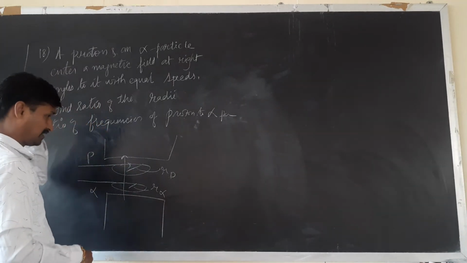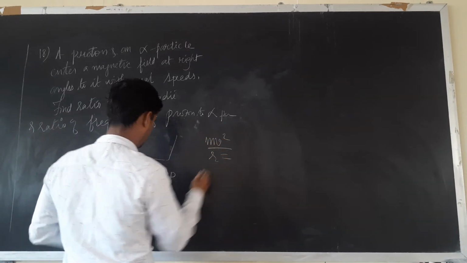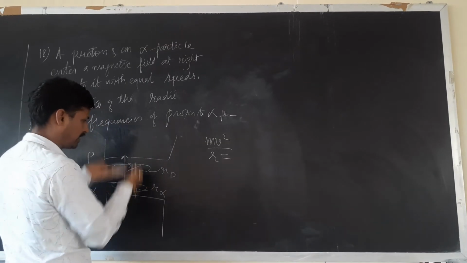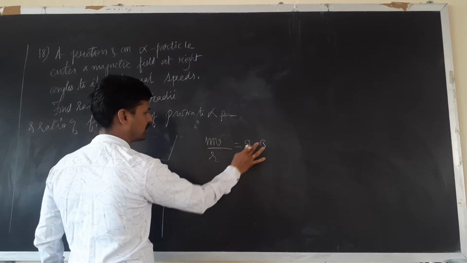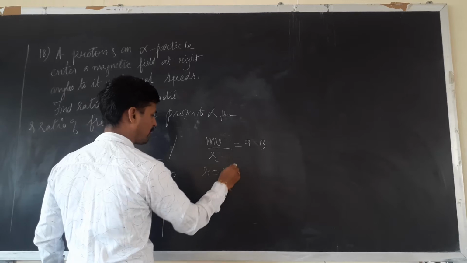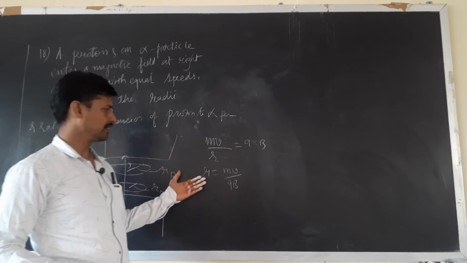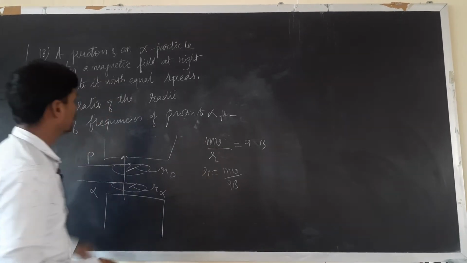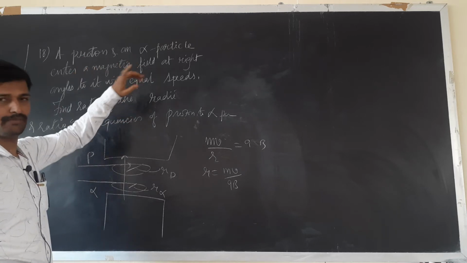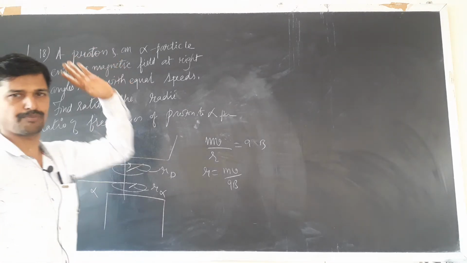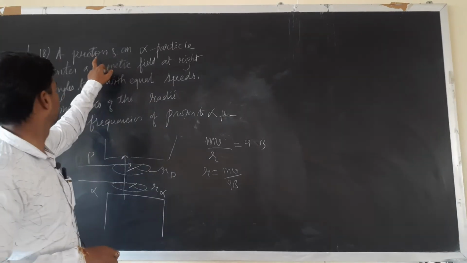Now let us go for this. mv square by r, the centripetal force, must be equal to the magnetic force, that is QVB. This implies V cancels here, so R will be equal to mv upon QB. This can be written directly, you need not go through this. When they ask the ratio of the radii, take the first particle to the second particle. If they mention alpha to proton, take that. If they mention proton to alpha particle's radius, take that. If they do not mention anything, take first upon second.